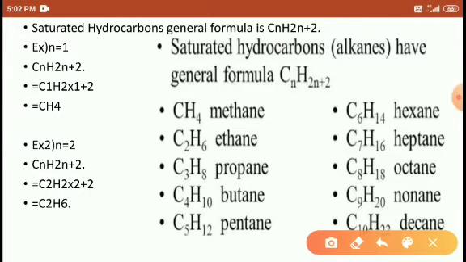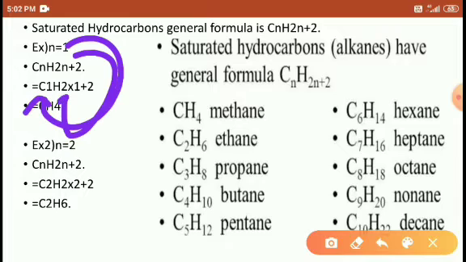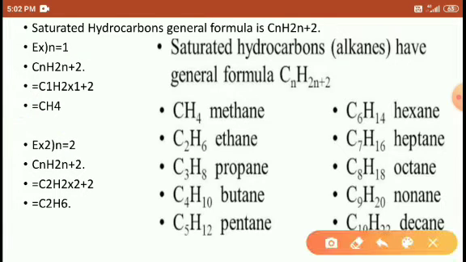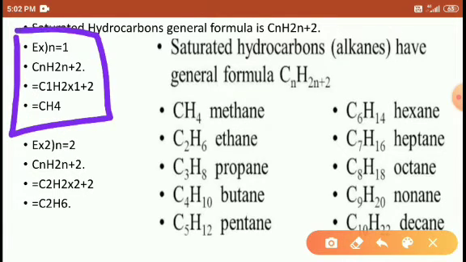For example, n is equal to 1. Formula CnH2n+2. In place of n, I substitute 1, and again in place of n, I substitute 1. Then the formula is CH4. Look at this example: in place of n I substitute 1, and again 1. Then the formula is C1 with hydrogen 4, CH4, that is methane.